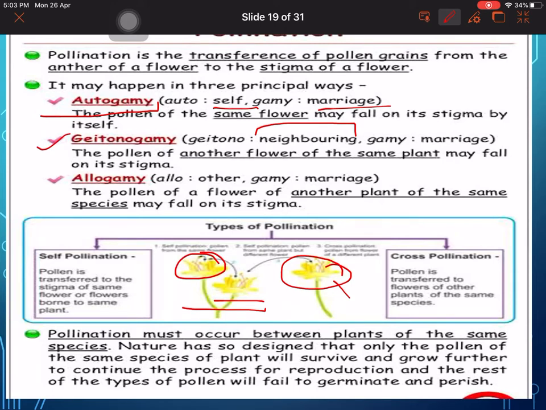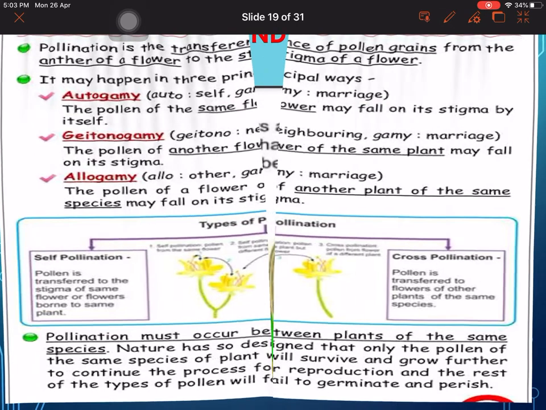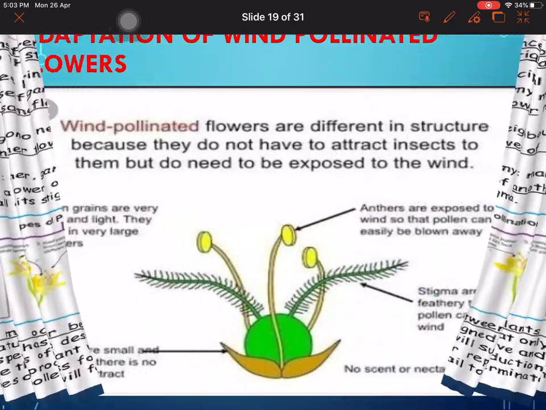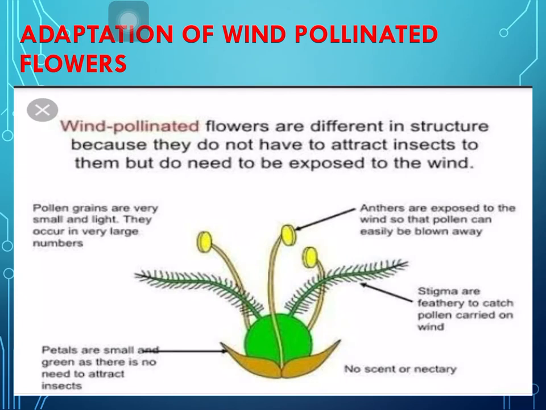So the types of pollination are self pollination and cross pollination. Geitonogamy and allogamy come under cross pollination. Pollination must occur between plants of the same species. Next, you can see the different adaptations of wind pollinated flowers.